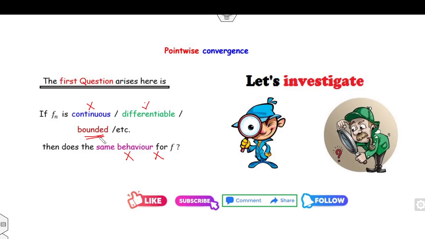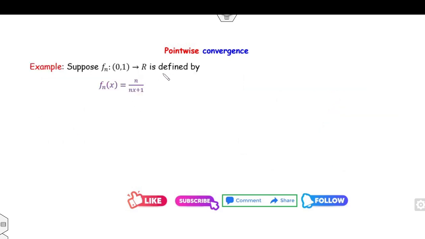Now let's investigate the bounded case. Suppose fn of x is the function which I define on this interval. Clearly this function is bounded. How? Firstly, I can find f of x. Can you find the limit of this? Again, it's an open interval, so there is no need to consider x equal to 0. What will happen to the limit as n approaches infinity of n over nx plus 1? Clearly it's of infinity by infinity form, so I can apply L'Hopital's rule. That will be 1 over x. So the answer is 1 over x.